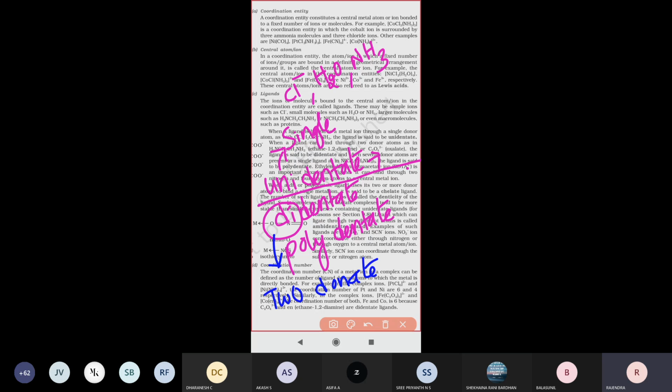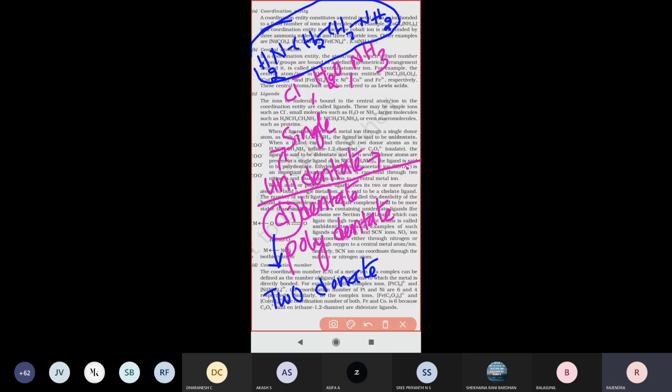The best example: NH2, CH2, CH2, NH2. Ethylene diamine is one of the best examples of a didentate ligand.